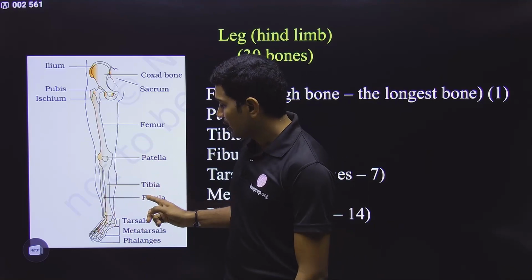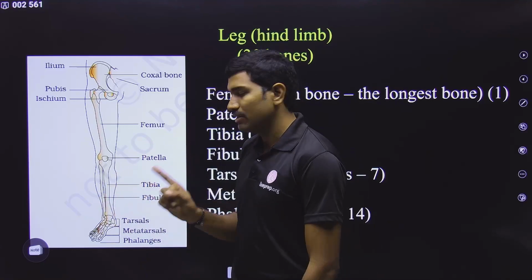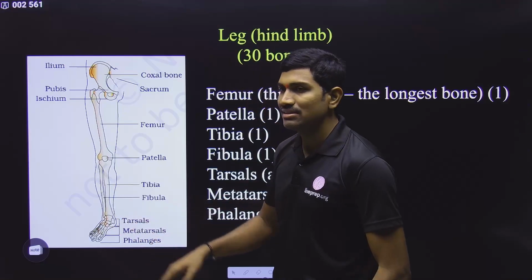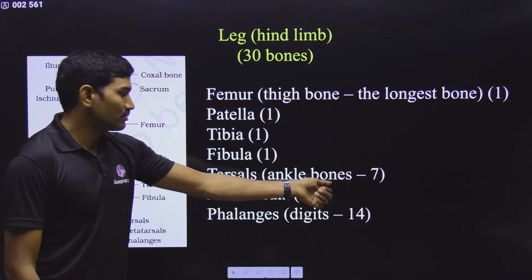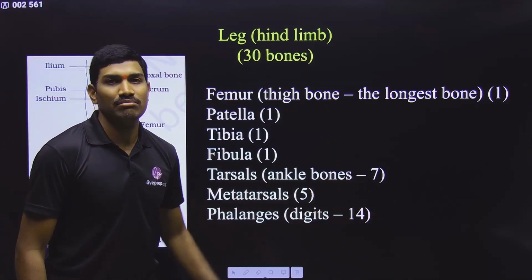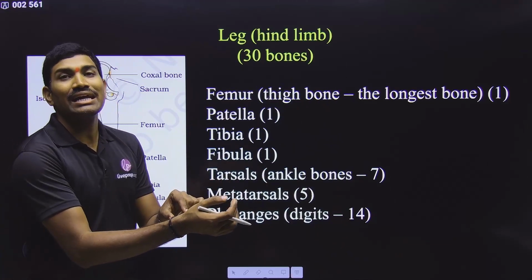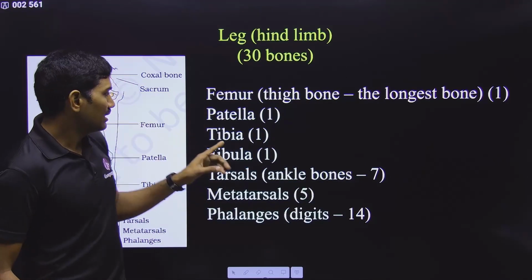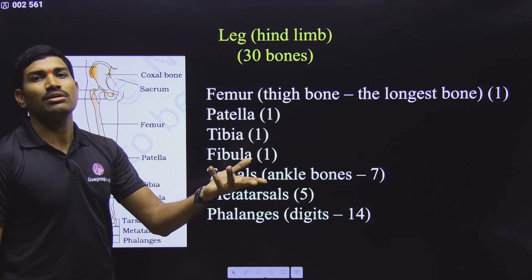Next, tibia and fibula. Tibia 1 and fibula 1 are present in one leg. Next are the tarsals. Tarsals are also called ankle bones. Total how many? 7 in number. Wrist bones are 8 in number, but ankle bones are 7 in number. That one number is covered by this extra one, which is called the patella.